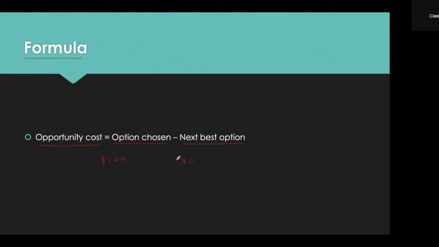And I choose to go to this concert that is worth $100. The best alternative foregone, the next best option, is this $80 concert. Therefore, the opportunity cost will be this 100 minus this 80, which gives us the answer of 20. $20 will be our opportunity cost of this decision.